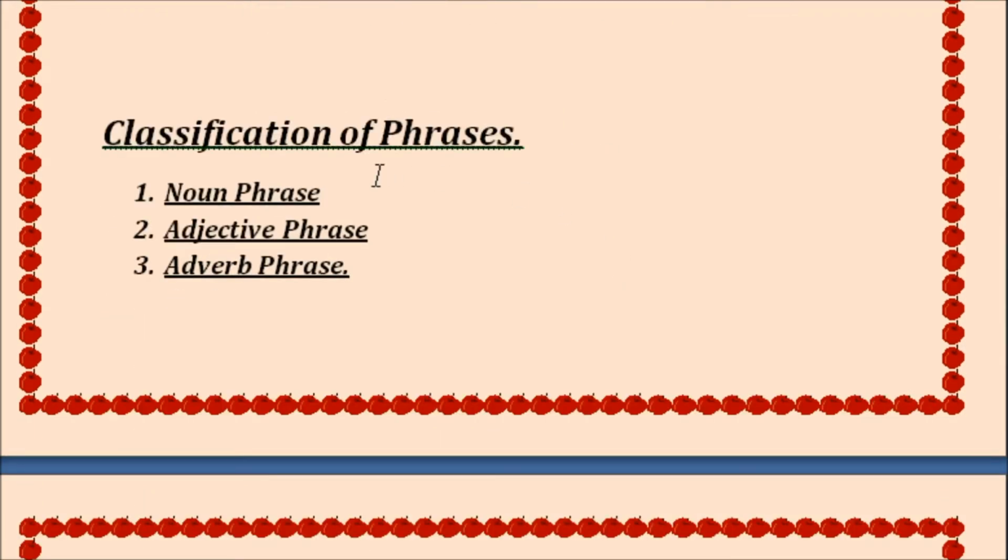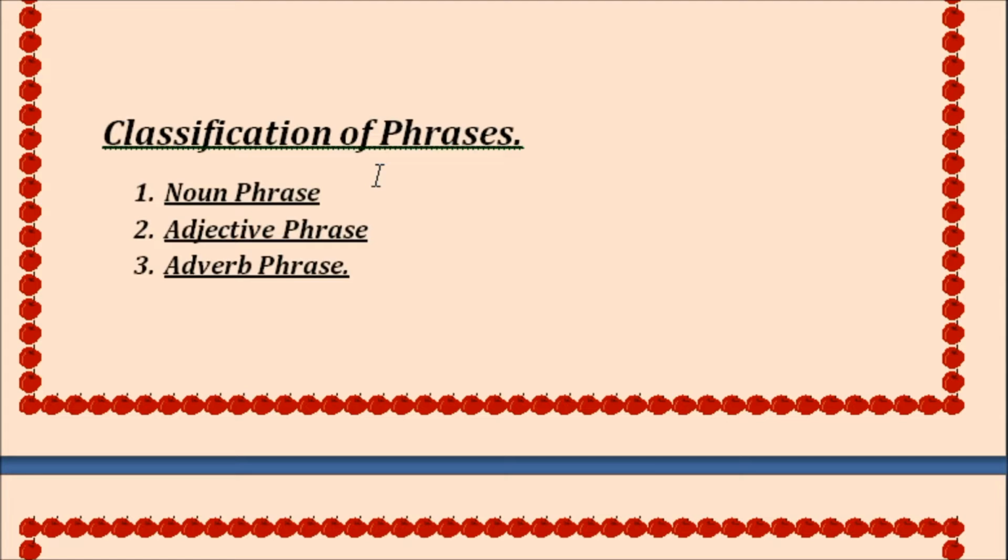How many phrases are there? There are lots of phrases: noun phrases, adjective phrases, adverb phrases, verb phrases, conjunctional phrases, prepositional phrases. There are a lot of prepositional phrases: in spite of, according to, in accordance with, by dint of. And the verb phrases we get, like has been raining, it is raining, he has done, would have been taken. But the three most important types of phrases for us are noun phrase, adjective phrase, and adverb phrase.